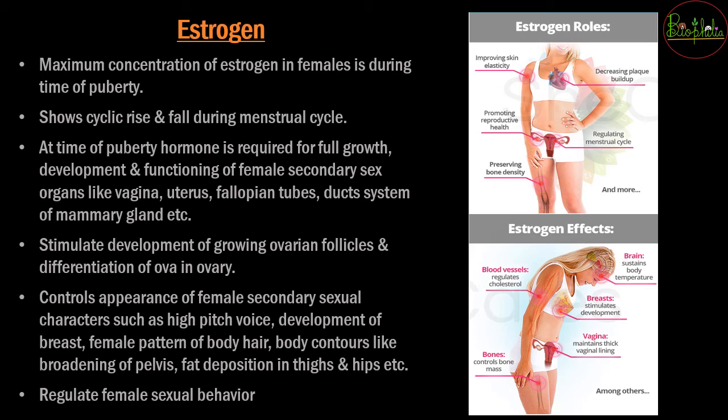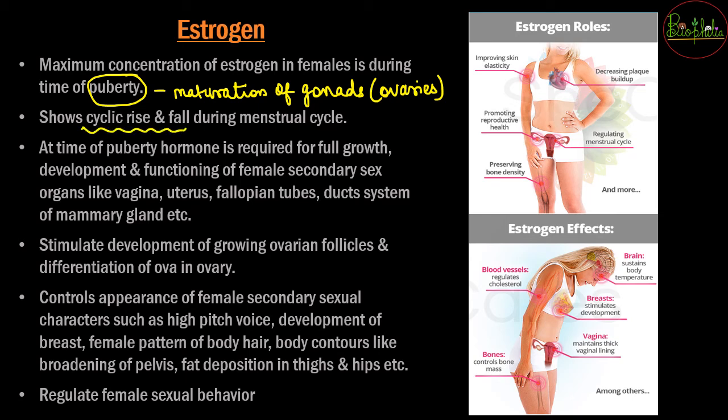Then during that time, when the estrogen levels are at their maximum concentration, when is that the case? It is during the puberty. During that time, the maximum concentration will be reached, because there will be maturation. That will be the time when the complete development of the gonad is going to occur, or specifically you can say the ovaries will be growing up, and because of that there is going to be rise in estrogen levels. And once this estrogen level rises, during that time you will start menstrual cycles, and it will show cyclic rise and fall during each cycle of the monthly period.